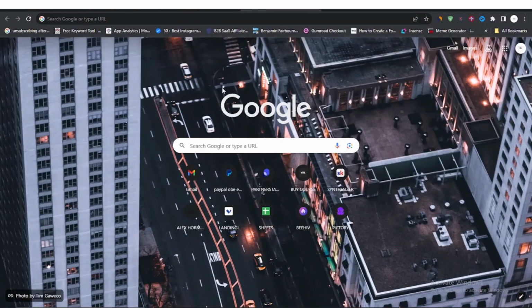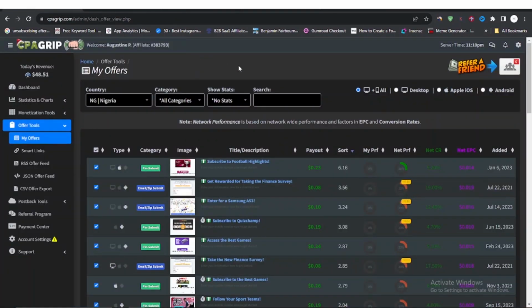The 24 hours have passed, this challenge is over, and I actually have good news and I have bad news. Now the good news is that if I come over here to my CPA Grip dashboard, you can see that we actually made some money. We made about $48, close to $50, which is not bad for a 24-hour challenge.